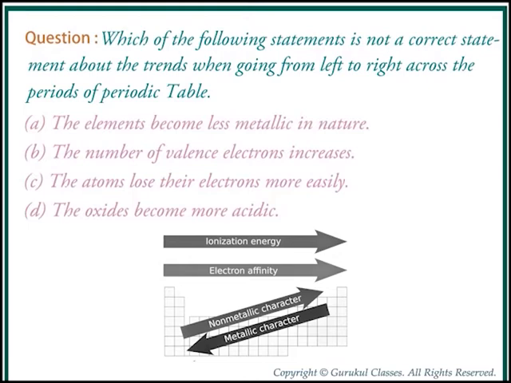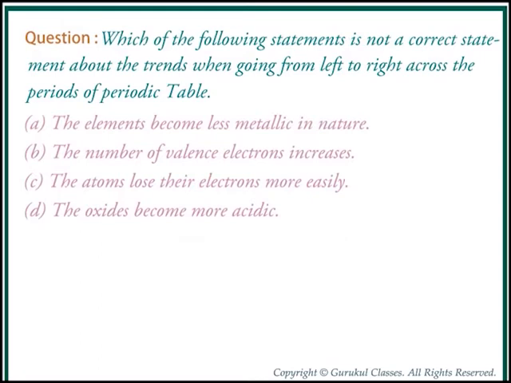Students, as we move from left to right, the electron releasing or losing tendency of an atom decreases. This is because the ionization energy increases. So we can say the metallic character decreases as we move from left to right in a periodic table.